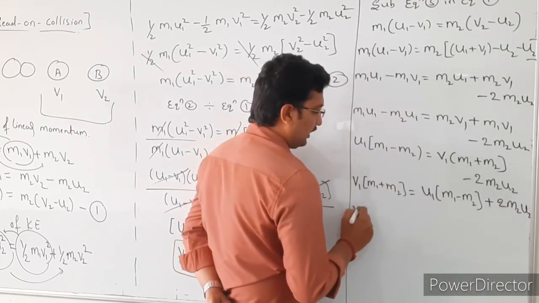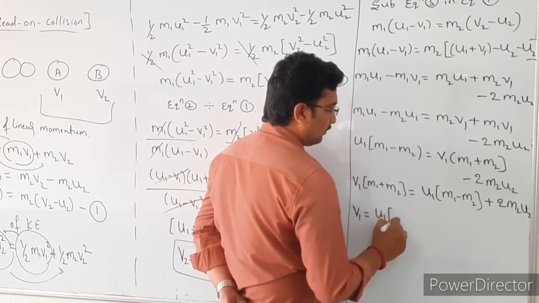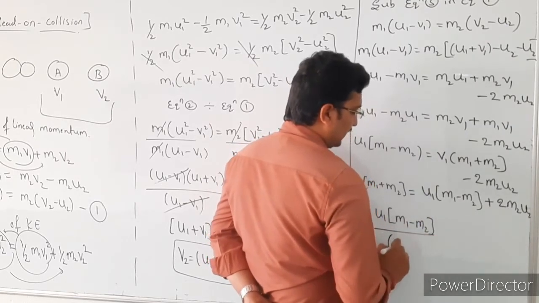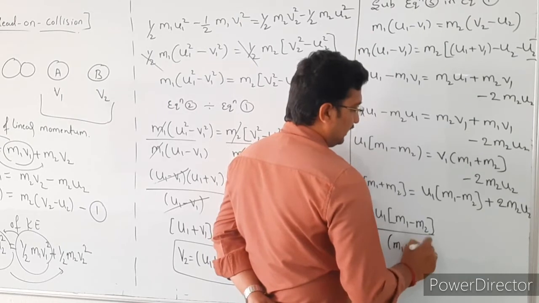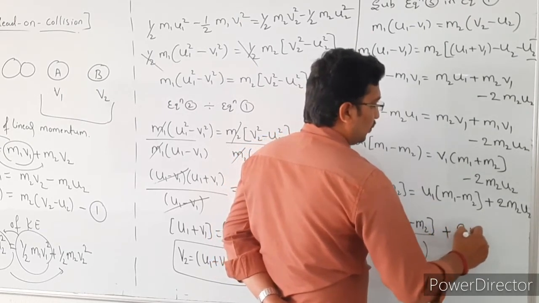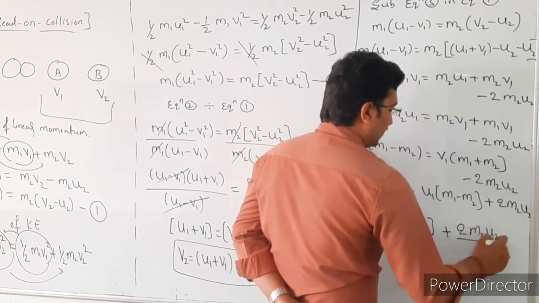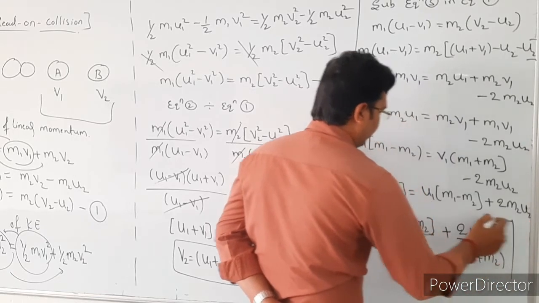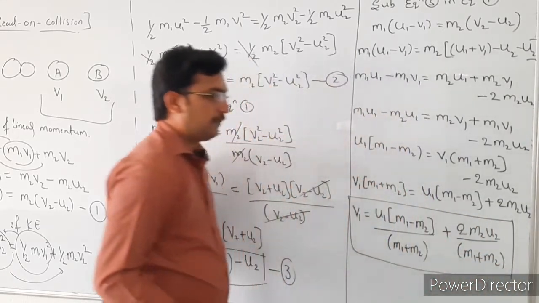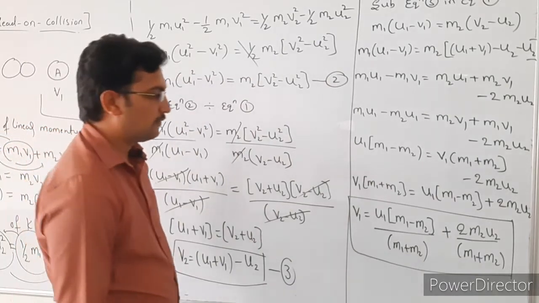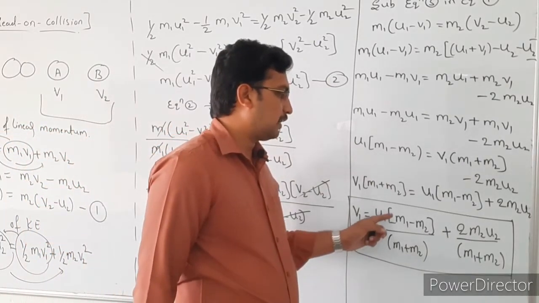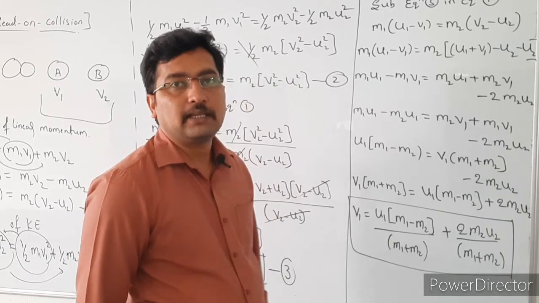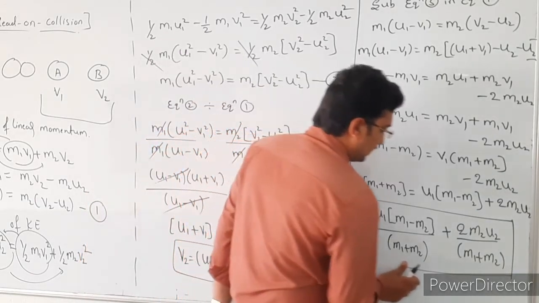So from this one, v1 is equal to u1 bracket of (m1 minus m2) divided by (m1 plus m2), plus 2 m2 u2 divided by (m1 plus m2). So this is the v1 value, the velocity of the first particle after collision. Its value is v1 is equal to [u1 (m1 minus m2) plus 2 m2 u2] whole divided by (m1 plus m2). So similarly we want to write the v2 value.